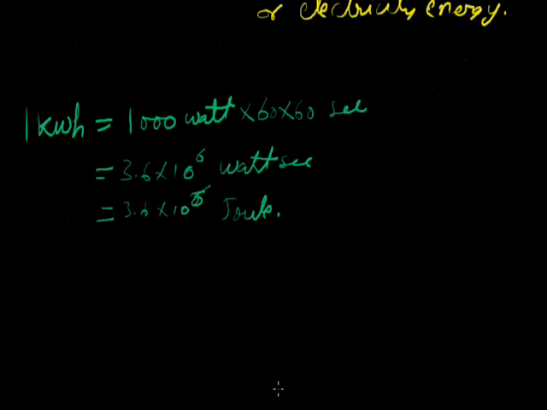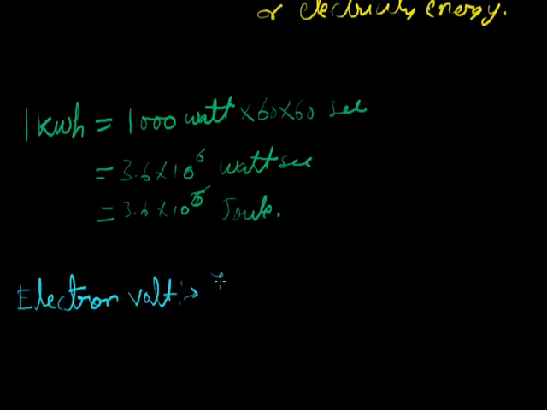One more form, this is also the unit of energy: electron volt. The energy of an electron when it is accelerated by a potential difference of 1 volt is known as 1 electron volt. So what is the energy of an electron?